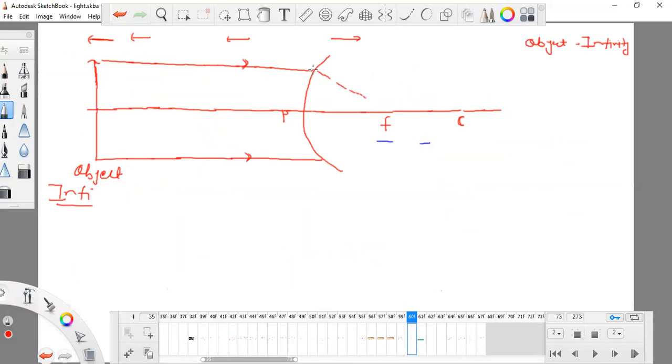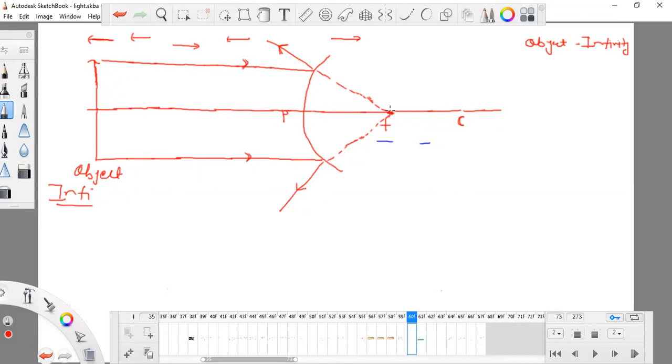Most of the light will get returned. 90% of the light will get returned because of this mirror, and only 10% of the light will go back, this remaining 10%. But it has to pass through F according to the rule, because we studied that anything parallel to PC has to pass the F point, so it will pass the F point.